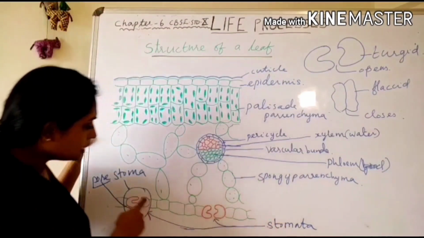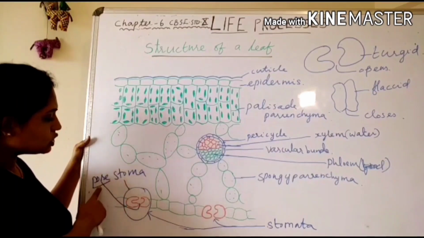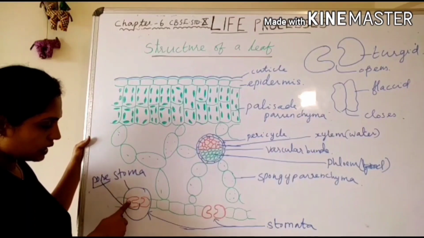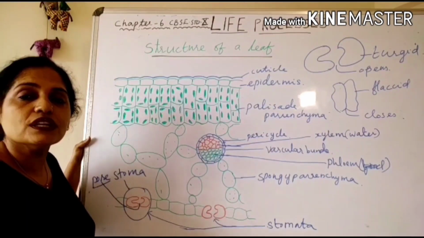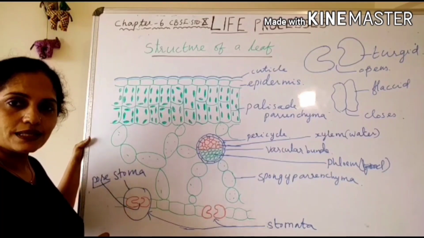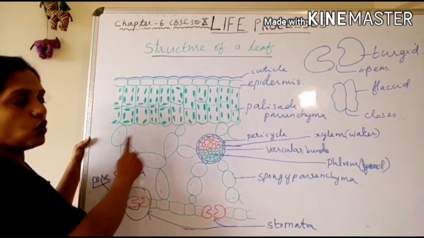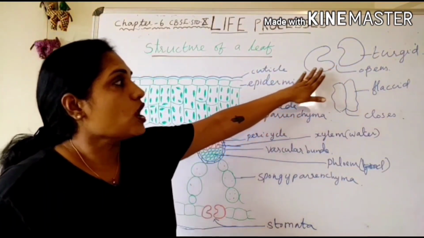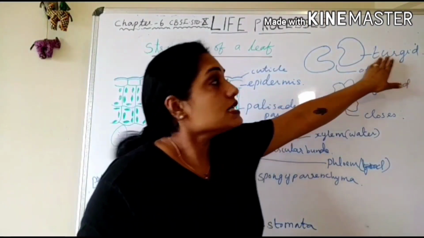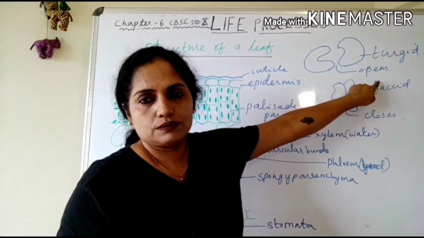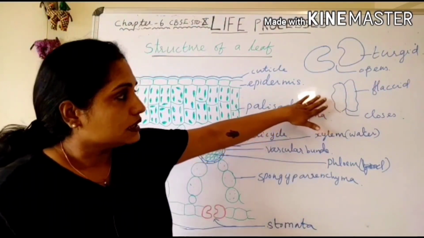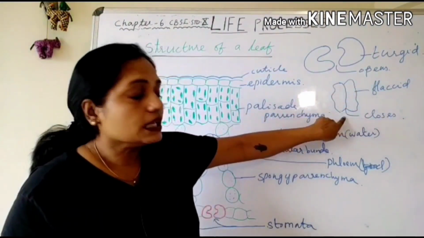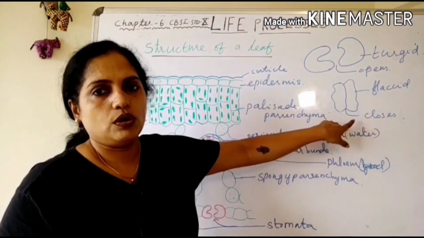Stomata is the plural and the single structure is called a stoma. Each stoma contains two guard cells and a stomatal pore. These guard cells control the opening and closing of the stomatal pore. How do they do that? These guard cells absorb water from the surrounding cells and they swell up. When they swell up, these cells become turgid, resulting in the opening of the stomatal pore. When they expel water, they become flaccid. They shrink and become flaccid, resulting in the closing of the stomatal pore.